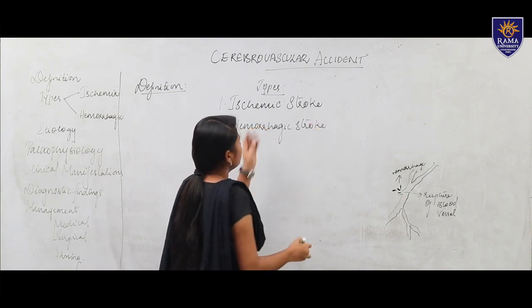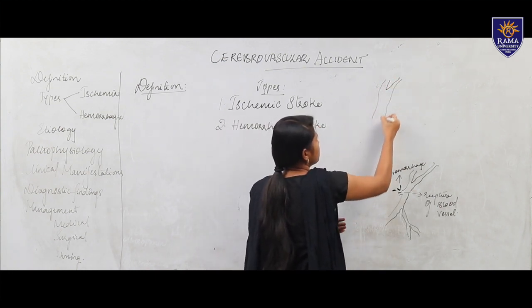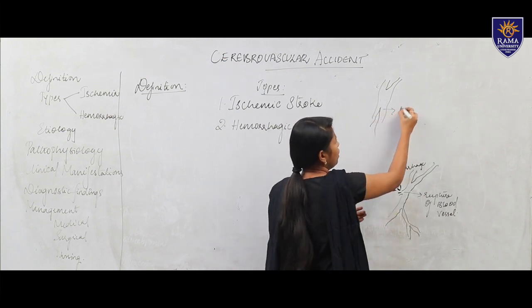As I told, ischemic stroke is when the blood flow in the blood vessels is obstructed, whether it is an artery, a vein or a blood vessel.